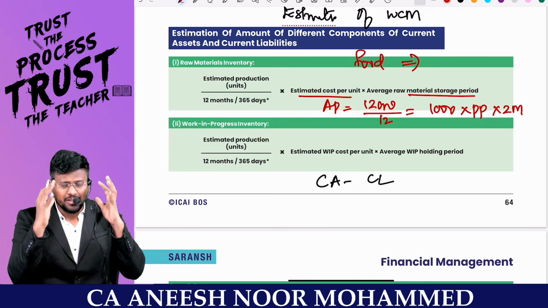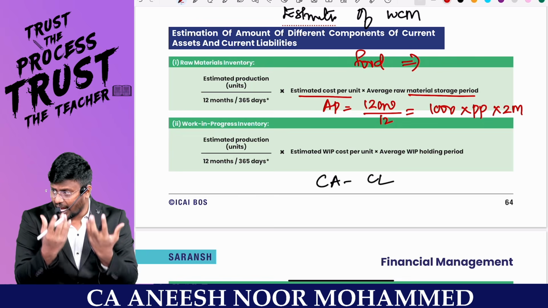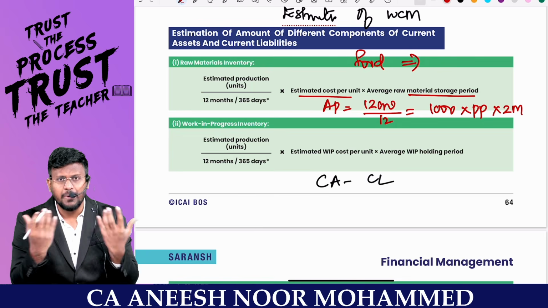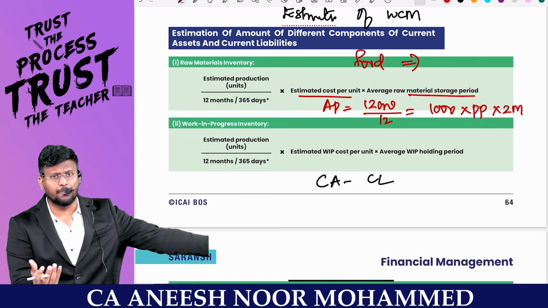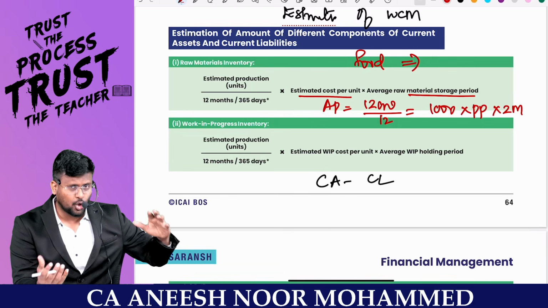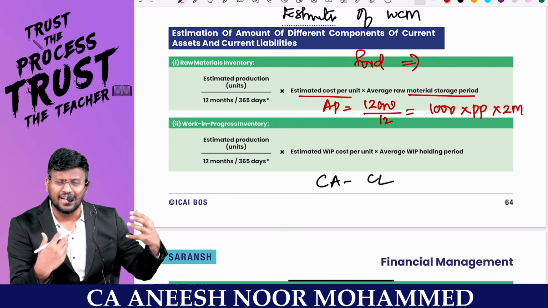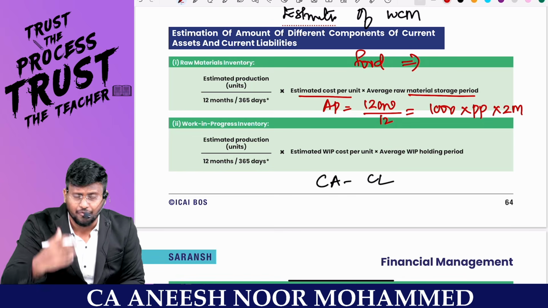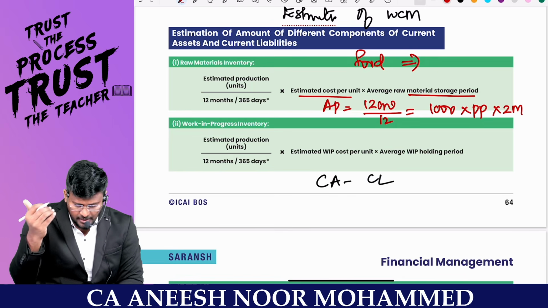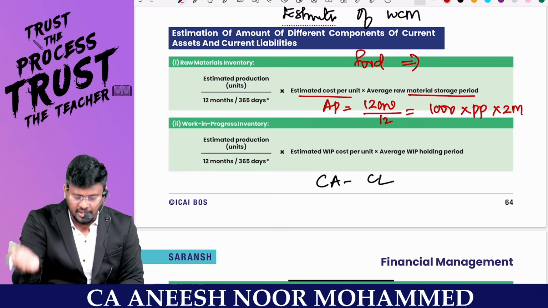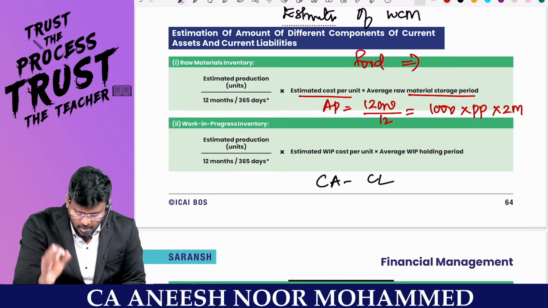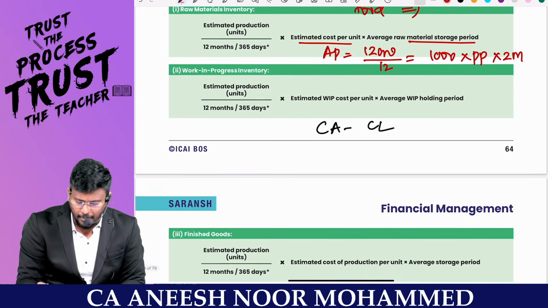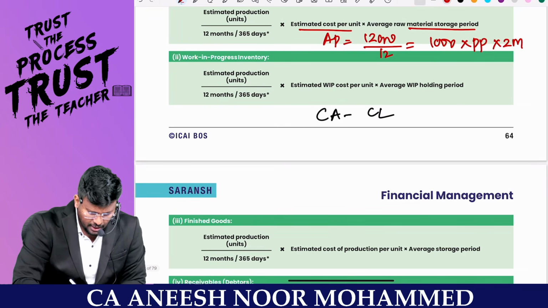So, what is the formula? Think of it. How much raw material I have to keep as stock is based upon how much I am going to produce. Because in order to manufacture my finished goods only, I need the raw material. So, estimated production of what? Finished goods. Either it has to be expressed divided by 12 months or 365 days, into estimated cost per unit, into average raw material storage period.